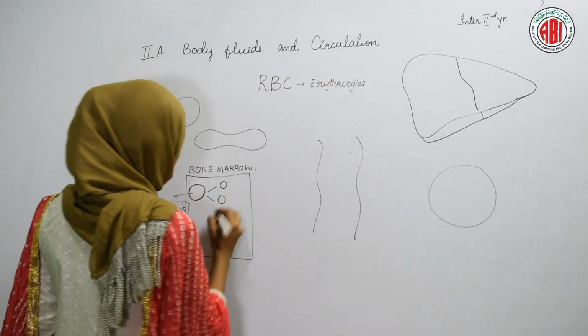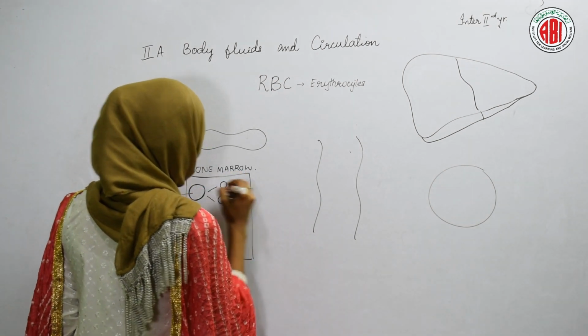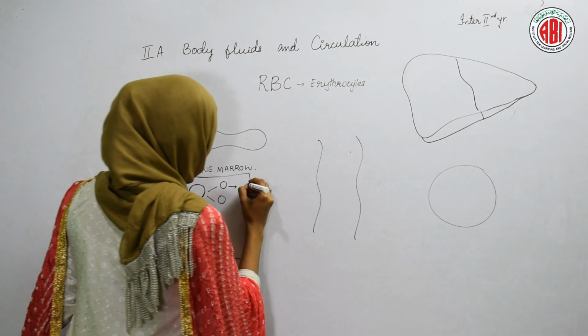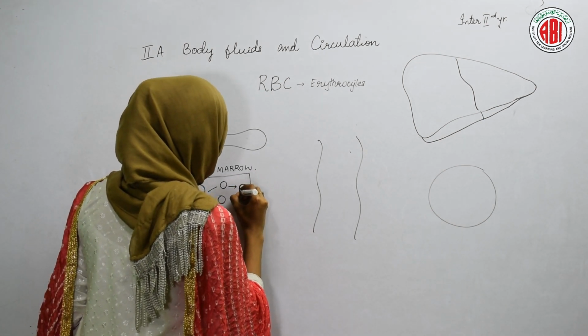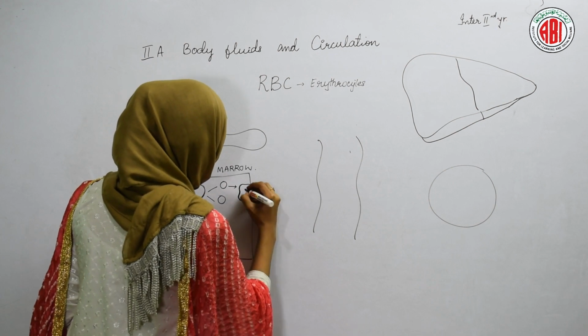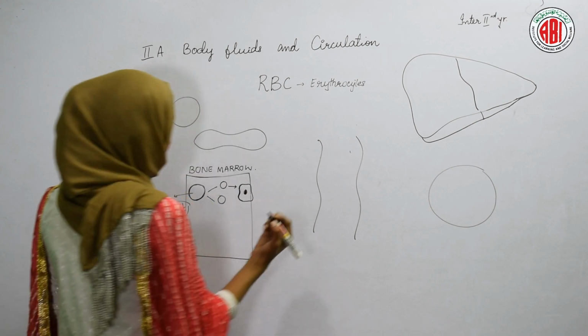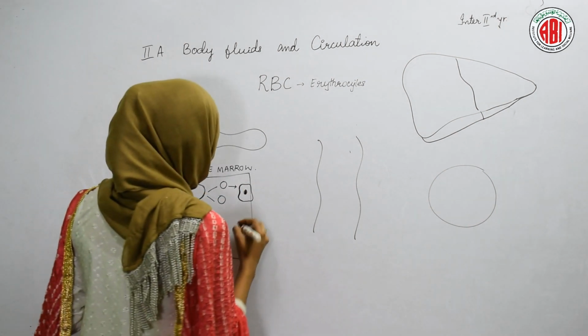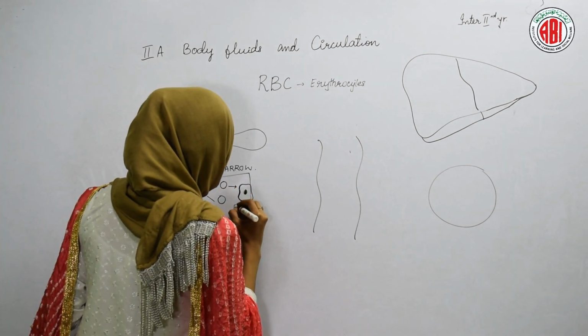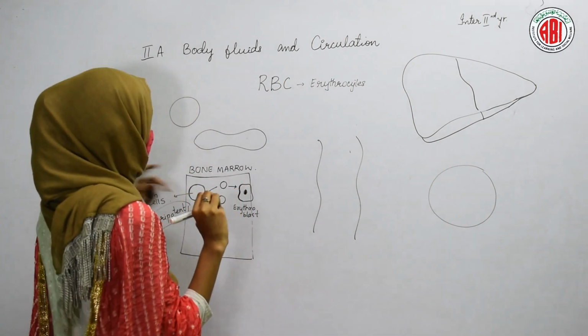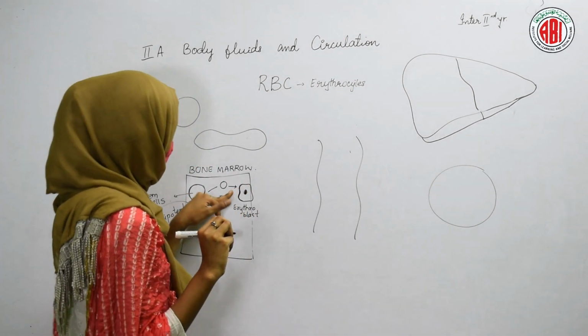So for example, if this cell undergoes division and it results in the formation of a cell which has a nucleus in between, this kind of cell is called an erythroblast, which is immature.